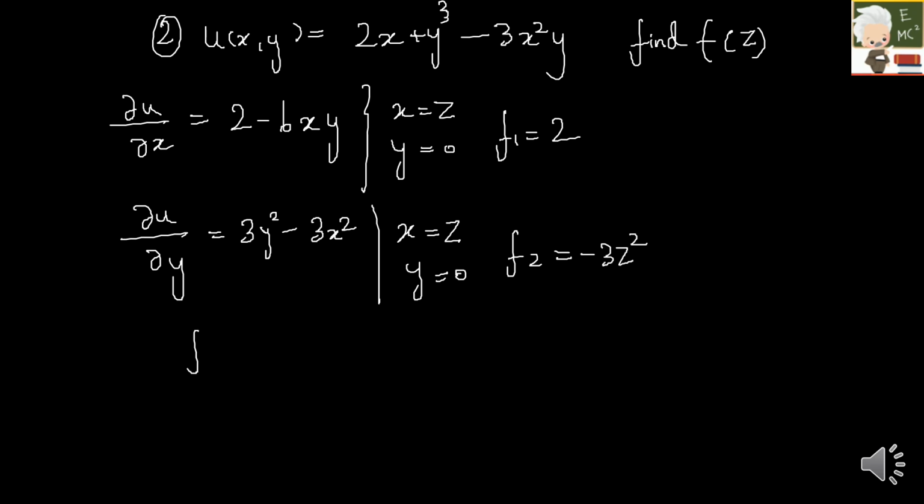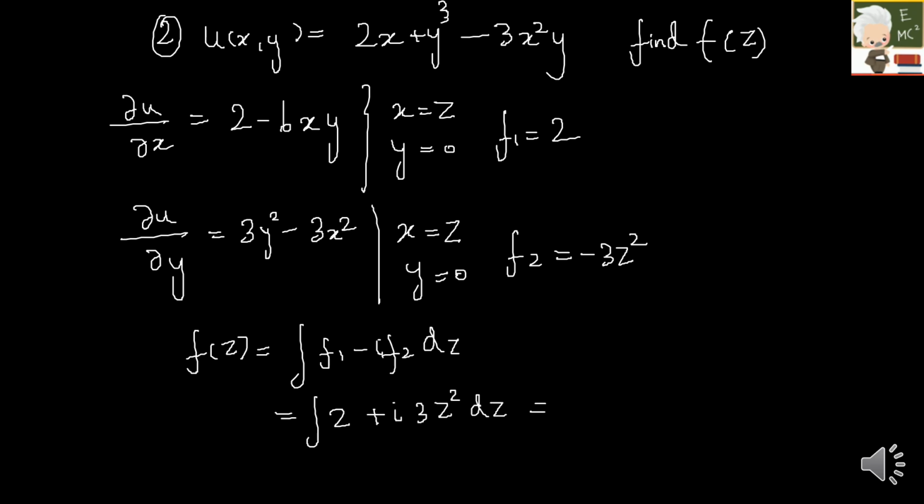So finally f of z is given by integral of f1 minus i f2 dz, right? So my f1 is 2. So integral 2 minus of minus, this becomes plus i 3z square dz. So which will be integral 2 is nothing but 2z, so 2z plus i into integral z square.